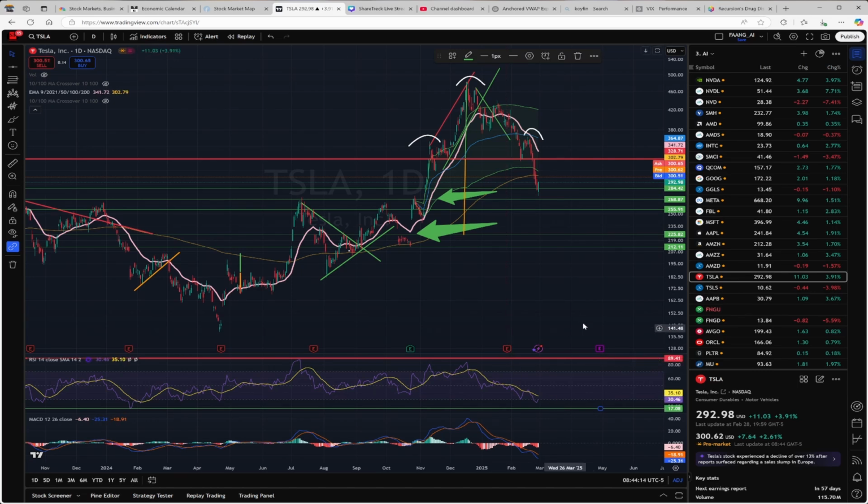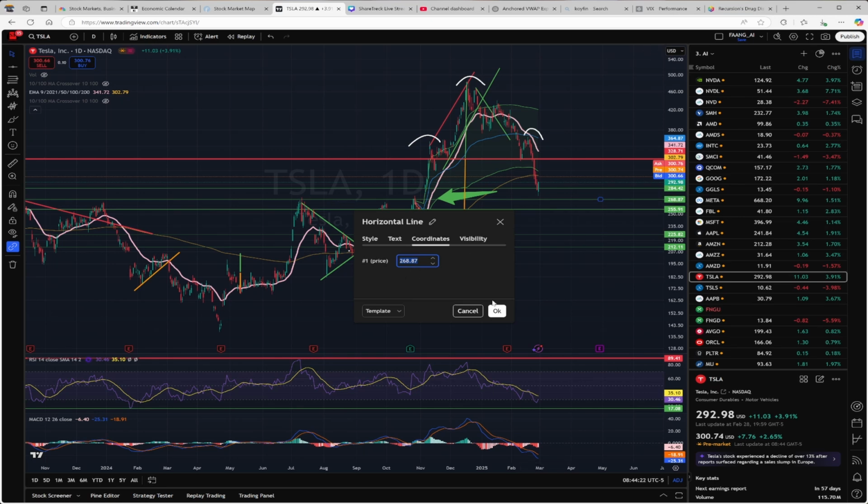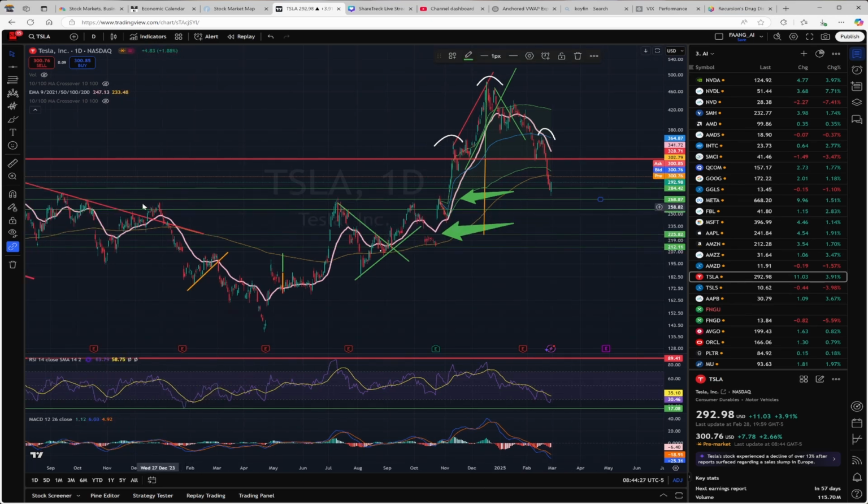I'm thinking that we have a very critical point today that we need to stay above. And that point is going to be 268.87. Now 268.87 has come from a long period of time, and that resistance held for a while before it was broken.